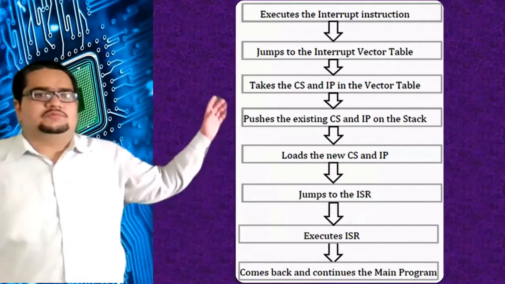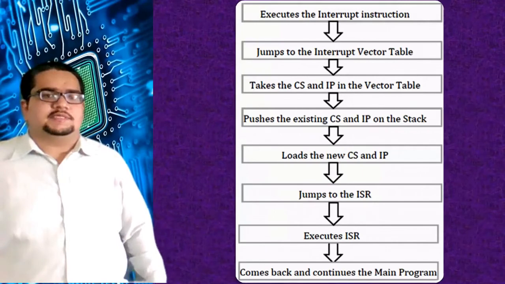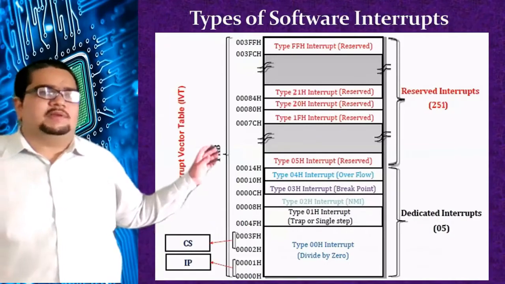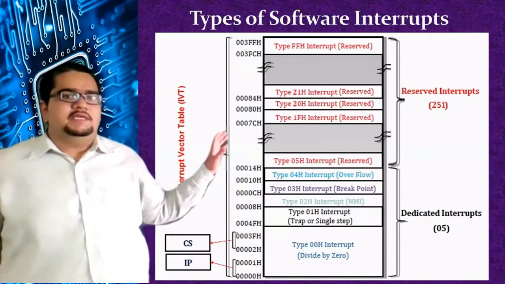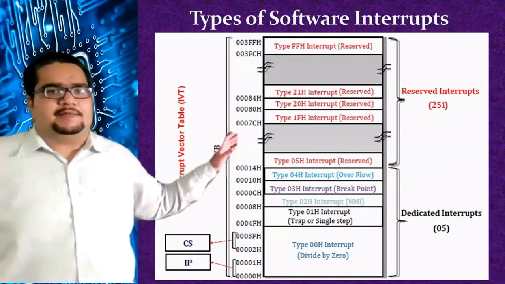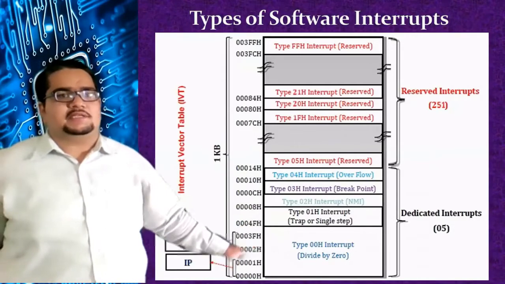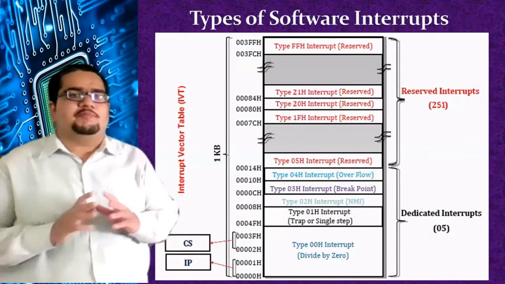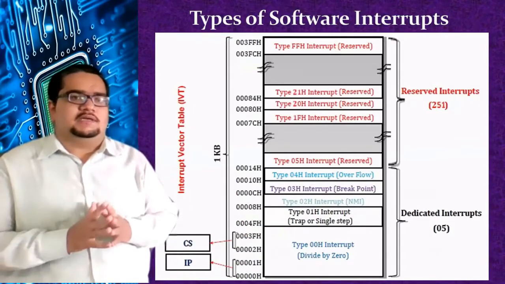So this is the flow. We have seen this flow, similar to what we saw in the earlier slide. This particular part of memory is called the interrupt vector table. It contains the addresses of all the interrupt service routines. So basically it's a part of memory which contains the addresses of ISRs.